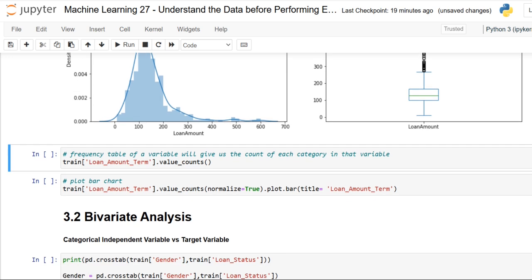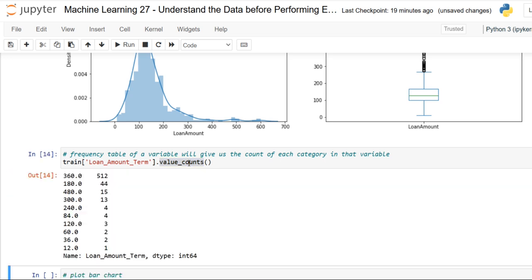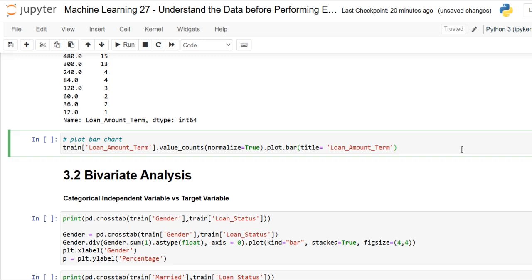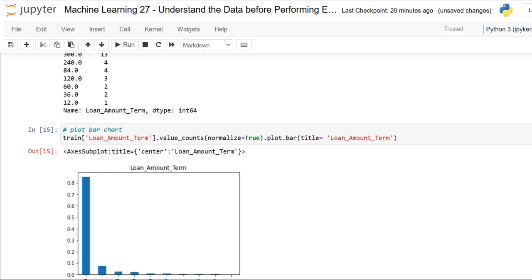And lastly, let me have the distribution of loan amount term. Since loan amount term is a discrete variable, we will use frequency. We can use a frequency table, and bar plots also, which will calculate the number of each category. So here I'm just using this. These are the exact terms, whether 360, 180, 480, 300, and let me view it by bar chart. Not bad.